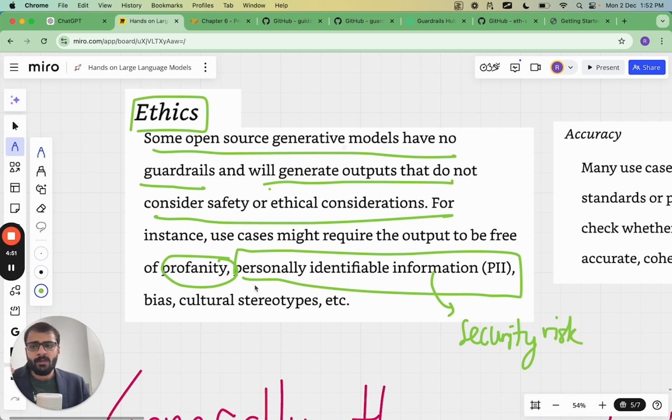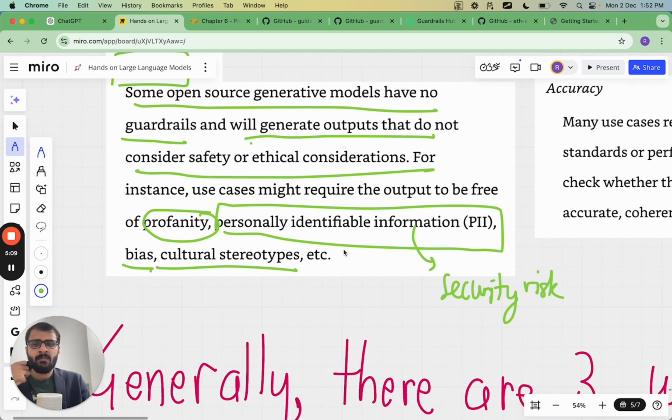Then we don't want the model to endorse cultural stereotype, have bias, or be racist. We need to prevent racist responses from the model. We need to prevent biased responses from the model. We need to prevent abusive language generated by the model. And we also want to prevent private information such as personally identifiable information to be generated as the model output.